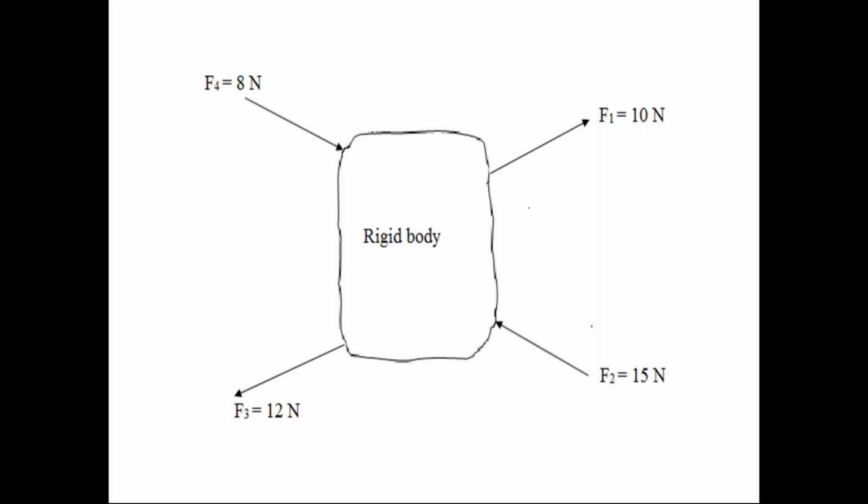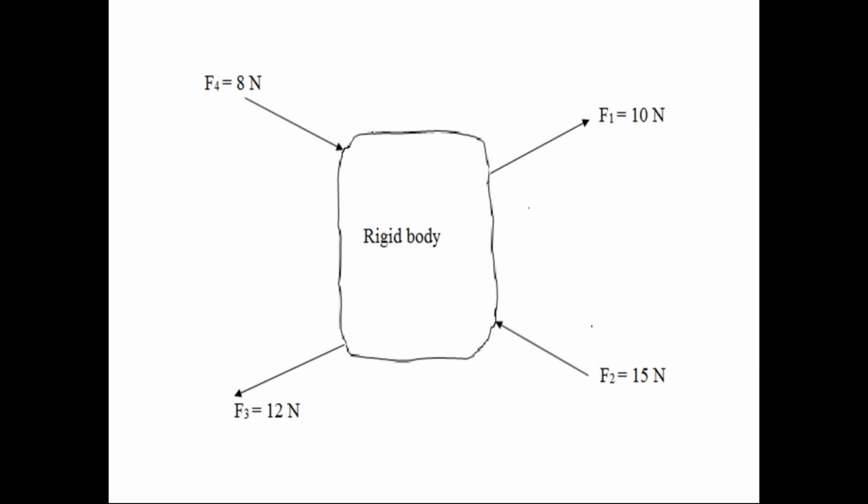So in the diagram, the rigid body is subjected to a number of forces, 4 forces. That is called several forces. These forces have different points of application, different lines of action, and different magnitudes, but we call them together the force system. The number of forces acting on the rigid body is called the force system. That is the definition of force system.